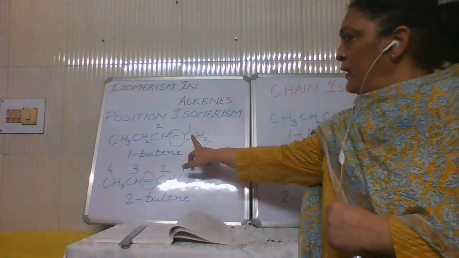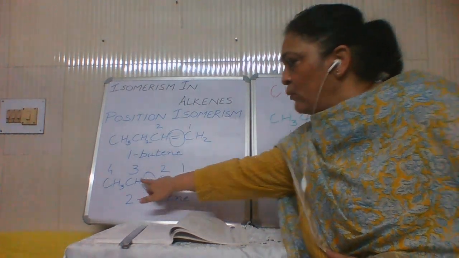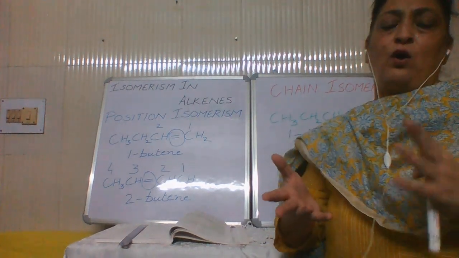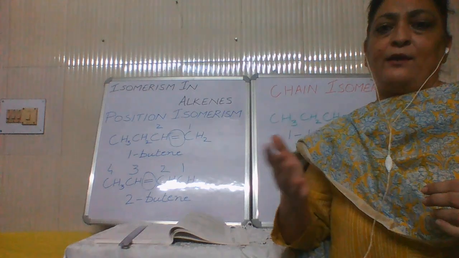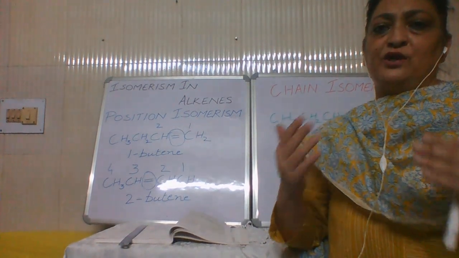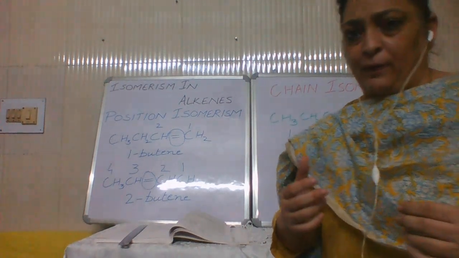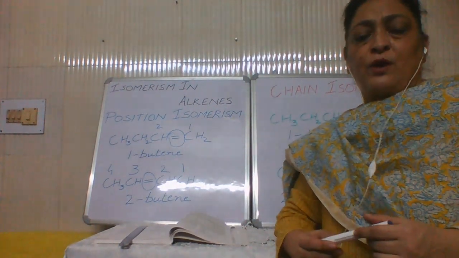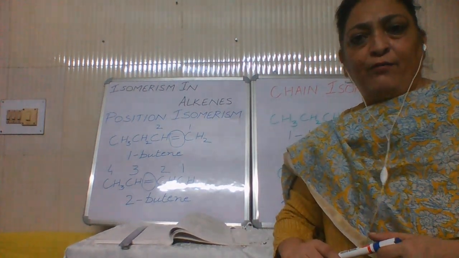Earlier it was between 1 and 2, and in the second example it is between 2 and 3. As we know that the double bond or triple bond belongs to the lower number, that's the reason it comes as 1-butene and 2-butene. So the position isomers of butene are 1-butene and 2-butene. If you try some other combination, you will not get a new structure; it will be a repetition of the two structures we have already formed.